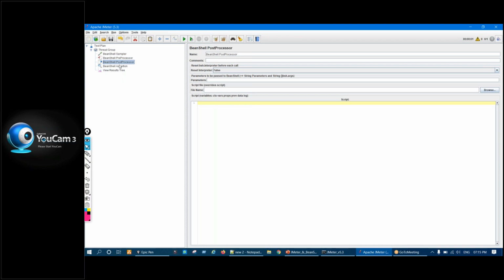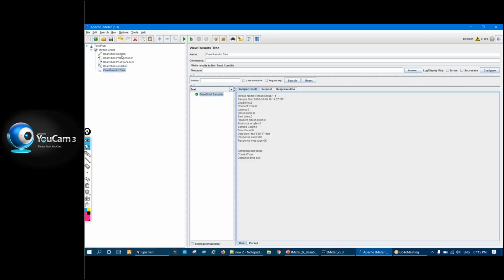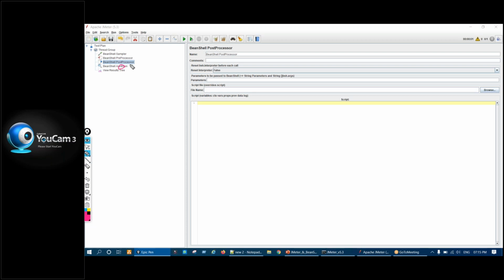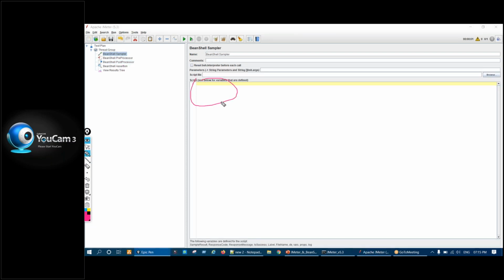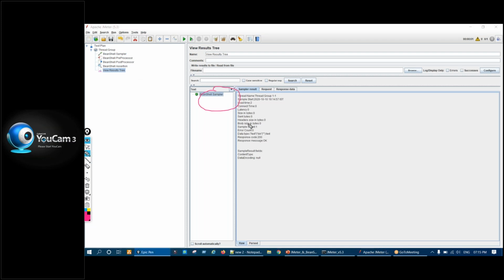Others also execute, but they execute in the backend, or you can say they execute in the memory, but they are not shown in the result. Okay. Now what is the difference between a sampler, preprocessor, postprocessor, assertion will come later. Assertion has a different use. So anything you write here will execute as a request, and it will be displayed in the view result tree or in HTML report, wherever.